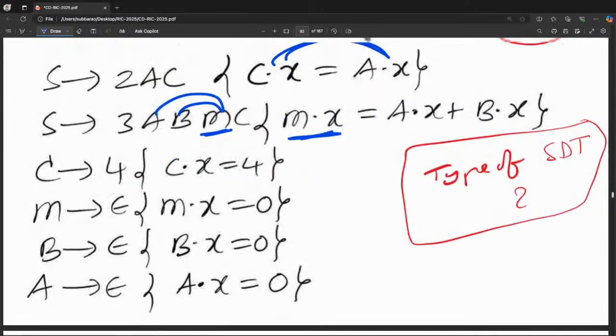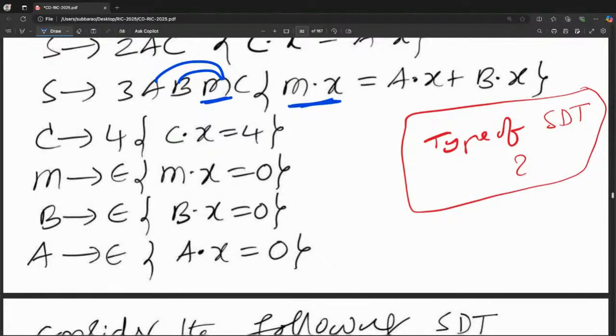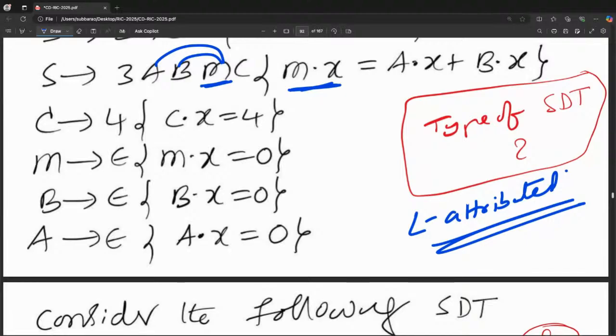Check properly. I think the remaining are all fine. So which type of SDT? I think it is going to be L attributed.